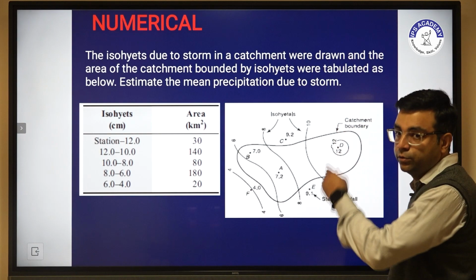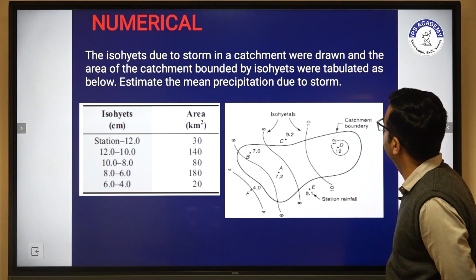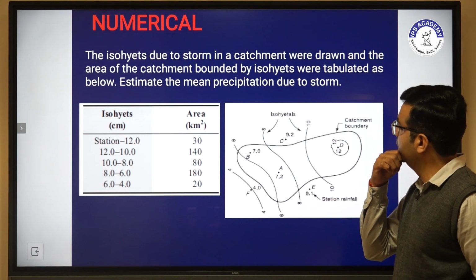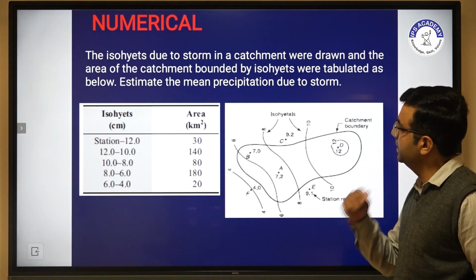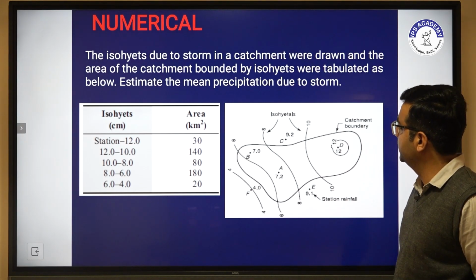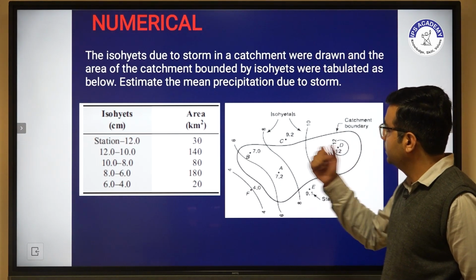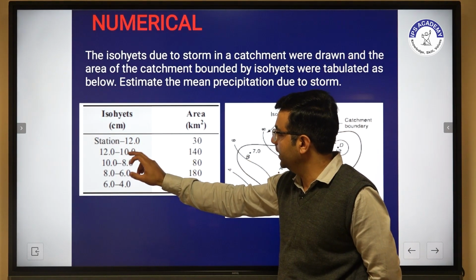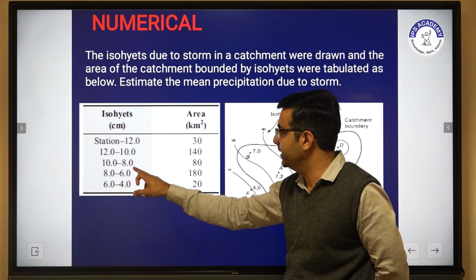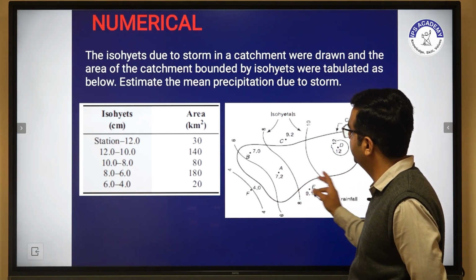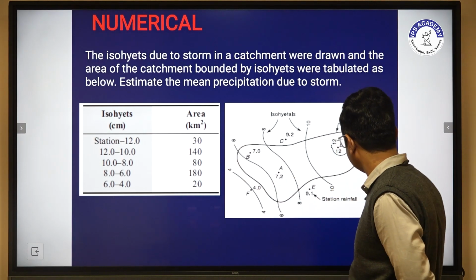The isohyets due to a storm in a catchment were drawn, and the area of the catchment bounded by isohyets were tabulated as below. Estimate the mean precipitation due to the storm. In the given question, these are the isohyets: 12 to 10, 10 to 8, 8 to 6, 6 to 4. This is the isohyetal map, and these are the areas.